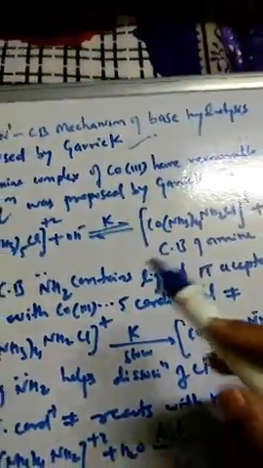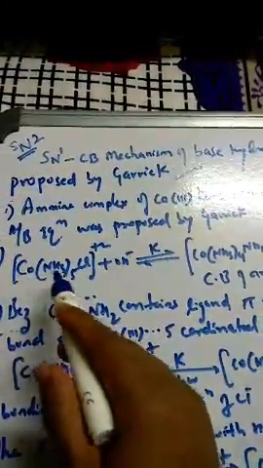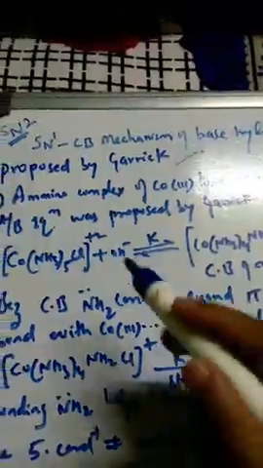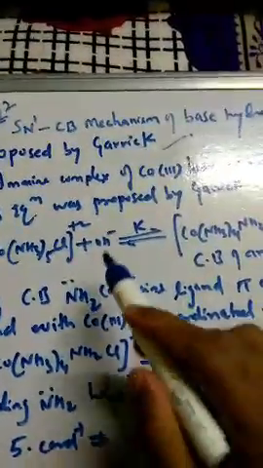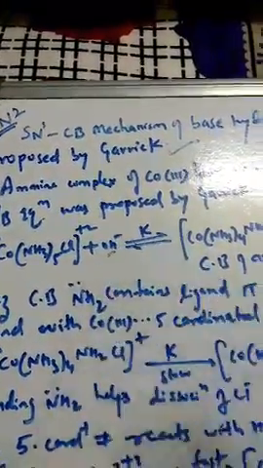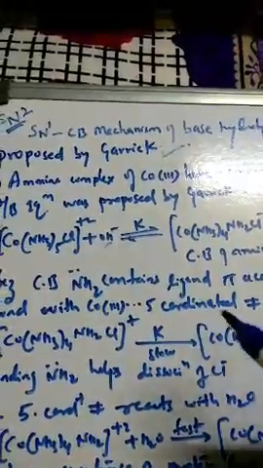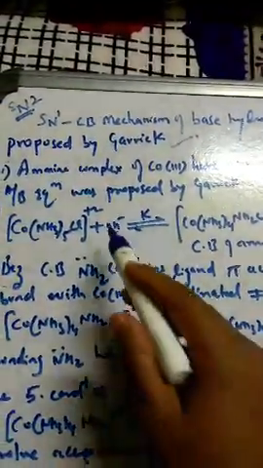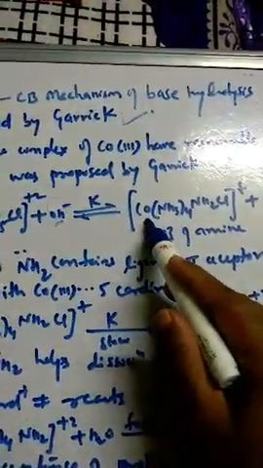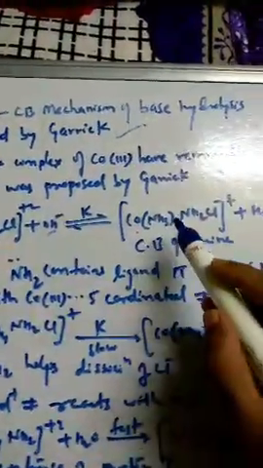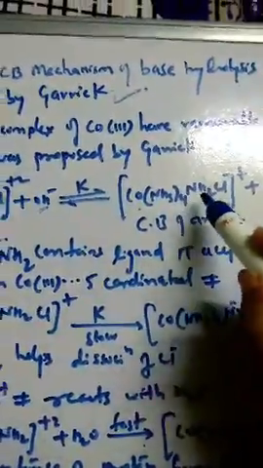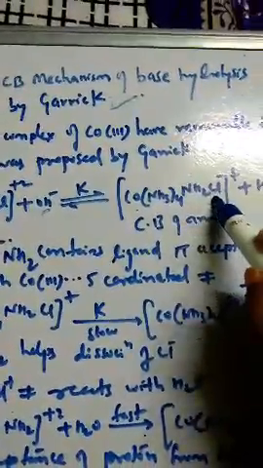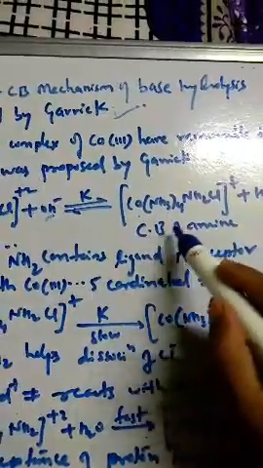See here in the first step, the amine complex. We have taken one complex here, [Co(NH3)5Cl]2+, pentaammine chlorocobalt(III) complex, and the base is introduced. So what will happen? You get a conjugate base here, where one hydrogen of one of the amines is removed, and you get NH2 with Cl, like this. This is called the conjugate base of the amine.